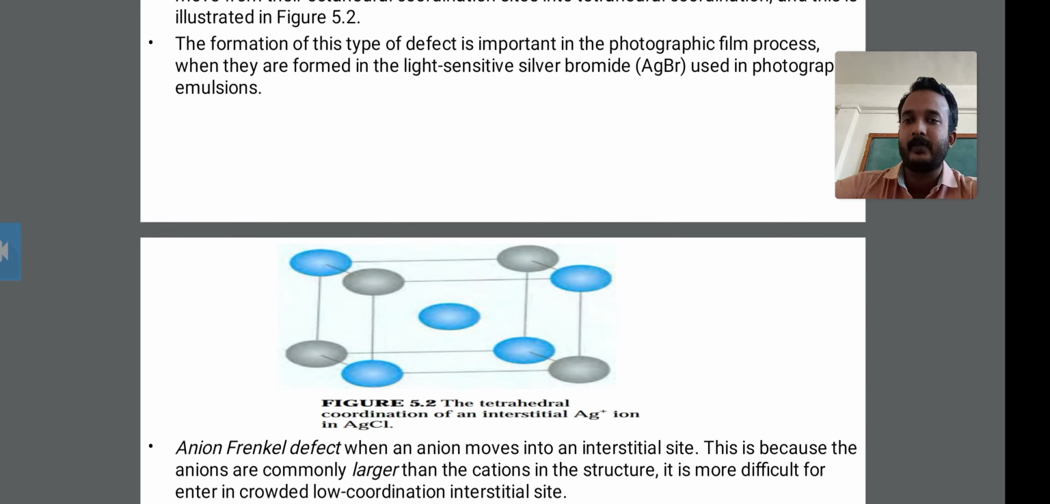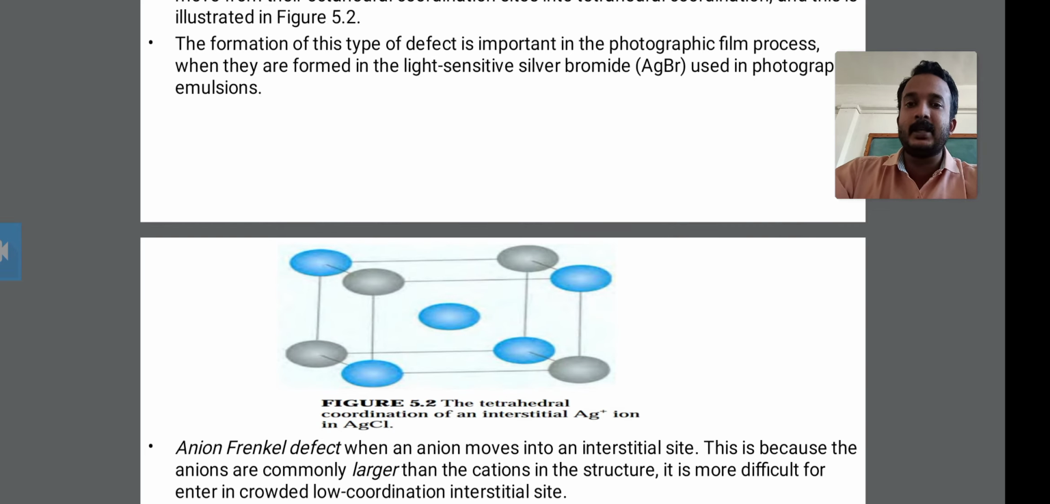Okay, then the second point: the formation of this type of defect is important in the photographic film process. When they are formed in the light sensitive silver bromide, it is used in photographic emulsion. Okay, photographic emulsion, this is the important point. We have to know about some old rolls, negative rolls. These negative rolls were used in the old cameras.